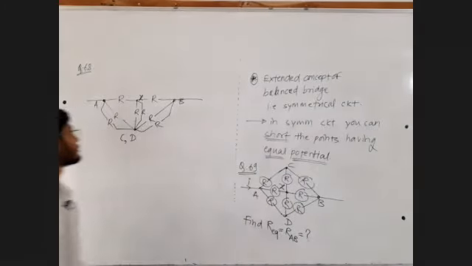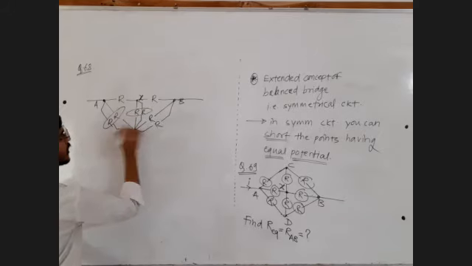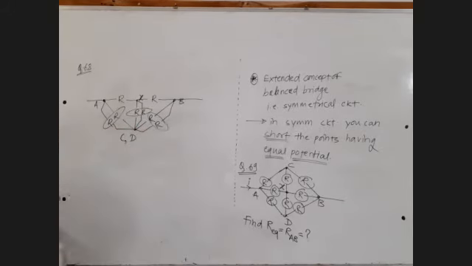Fine. All right. Now, R parallel R by 2, R parallel R by 2, R parallel R by 2.